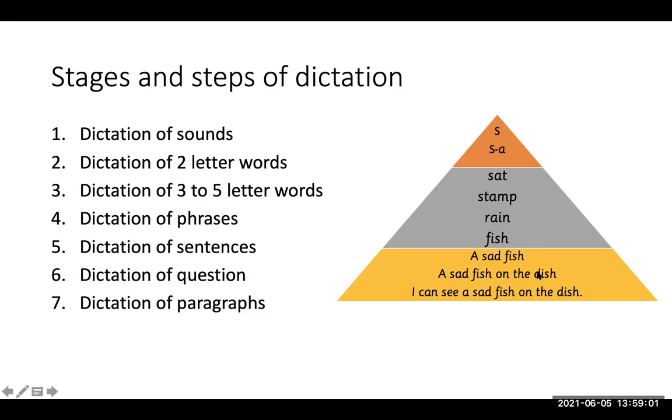Then we have got the words in long sentences, where we have got the tricky words as well. So how we go about these? Explain this. I is a tricky word. Ka and can. See a. Add sad. Ish fish. On the tricky word. The ish dish. Full stop. That's it. This is how we gradually build understanding of reading and writing, and the children are independent.